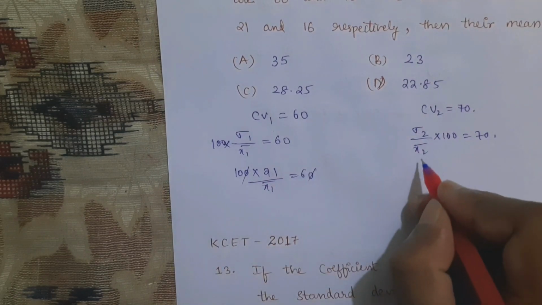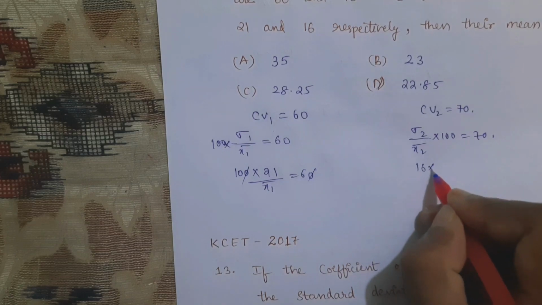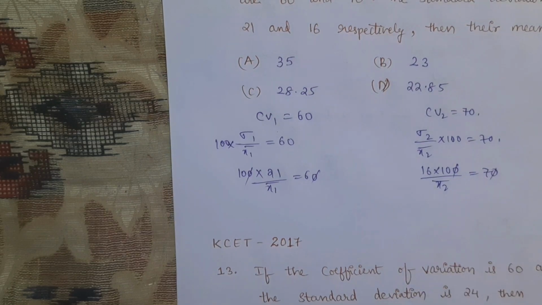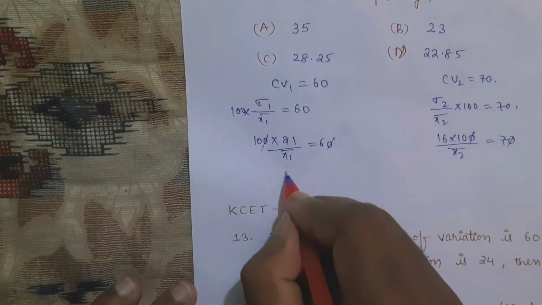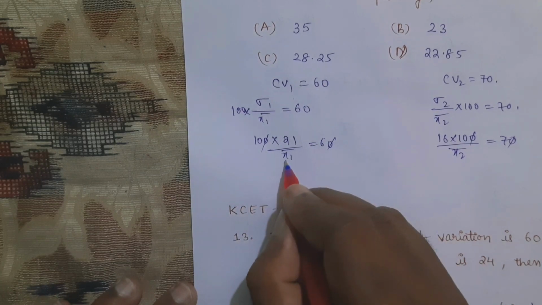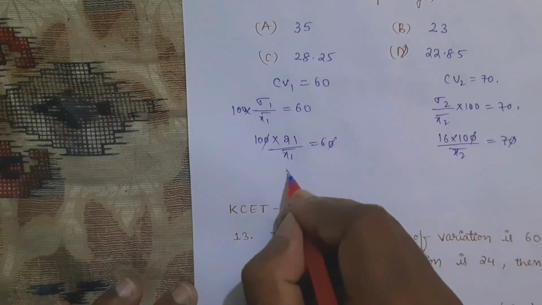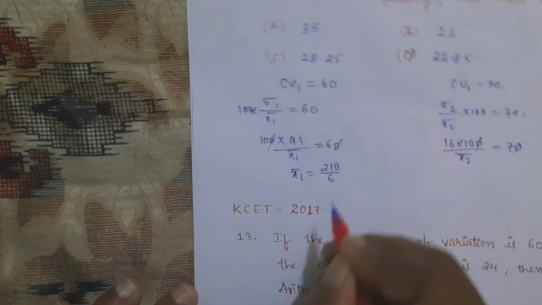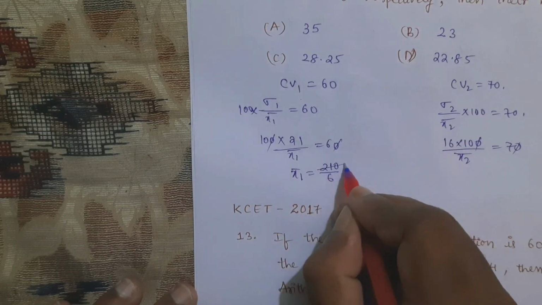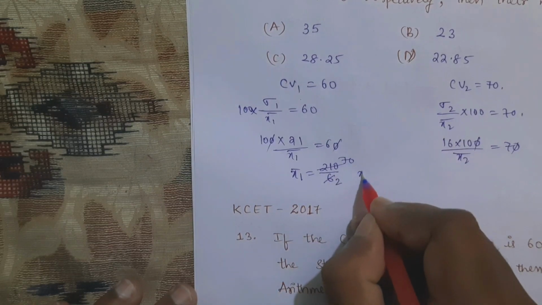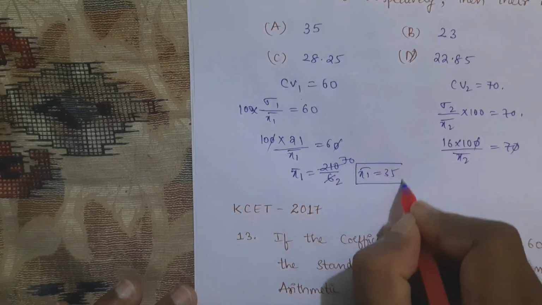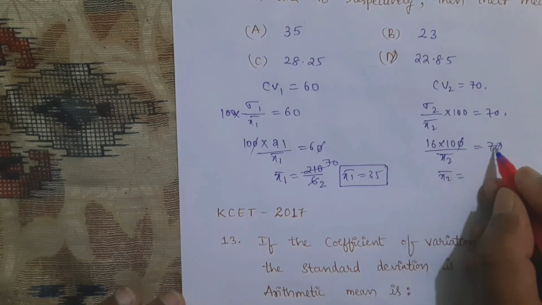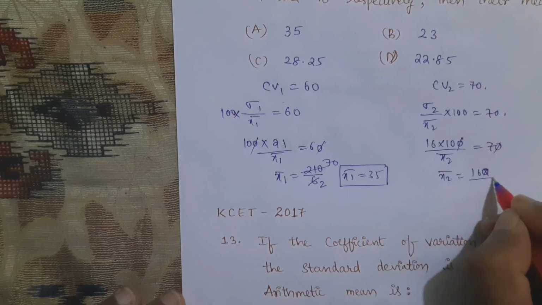Here 0 0 cancel, sigma 2 given, that is 16 into 100 by x2 bar is equal to 70. Here also 0 0 cancel, and I will send this x1 bar here and bring 6 to here. So x1 bar is equal to 21 into 10, 210 by 6, nothing but 3 70s and then 3 2s, so x1 bar is equal to 35. And x2 bar is equal to 16 into 10, nothing but 160 by 7.